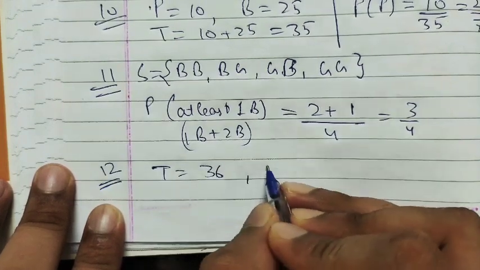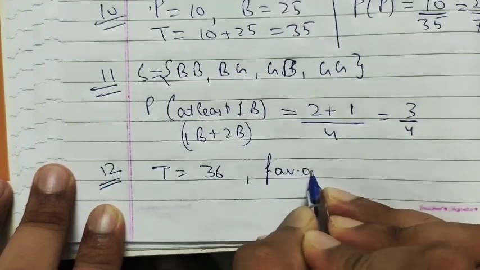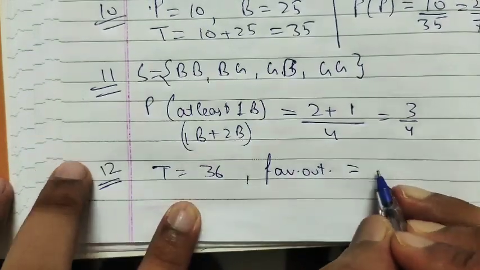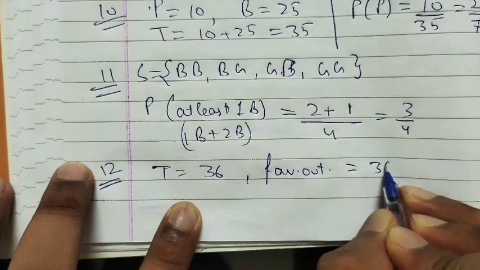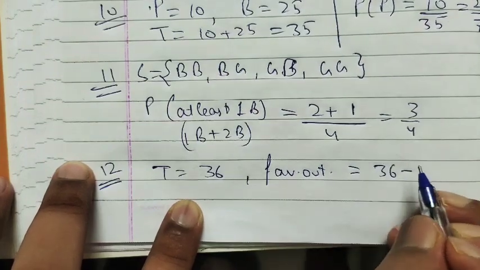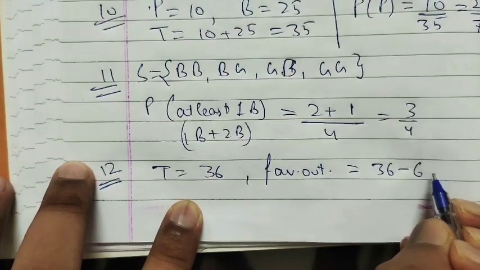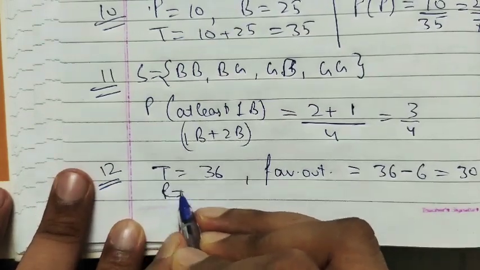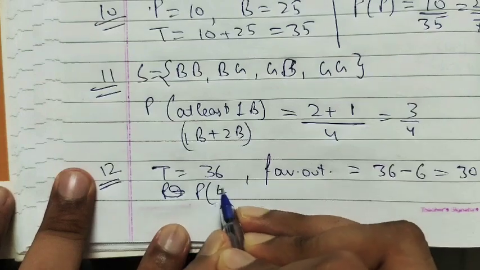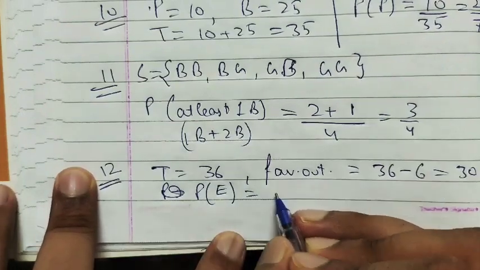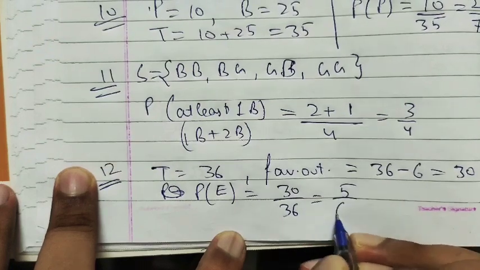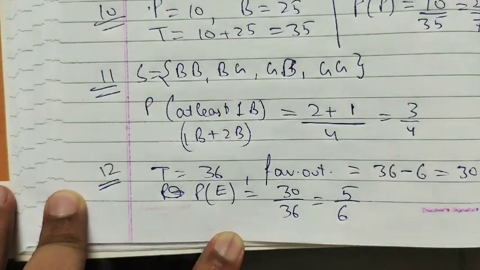Favorable outcomes, not getting the same number on both the dice, will be 36 minus 6, so 30. So probability of the event is equal to 30 upon 36, which is 5 by 6. So this is our answer.